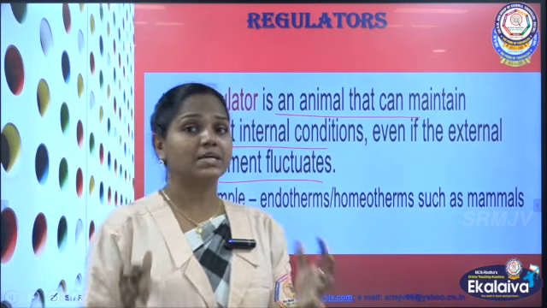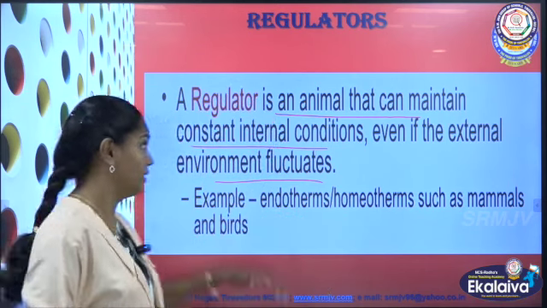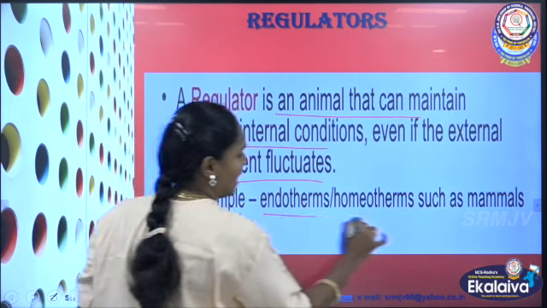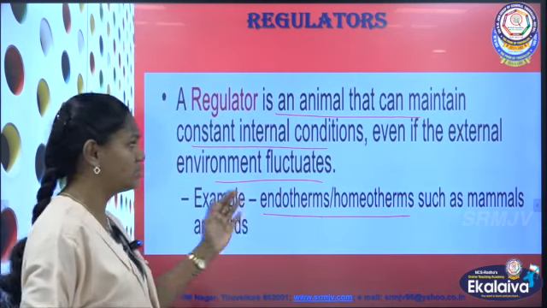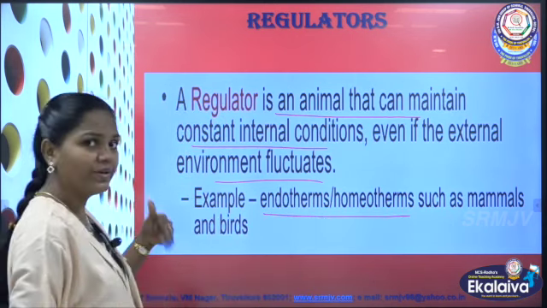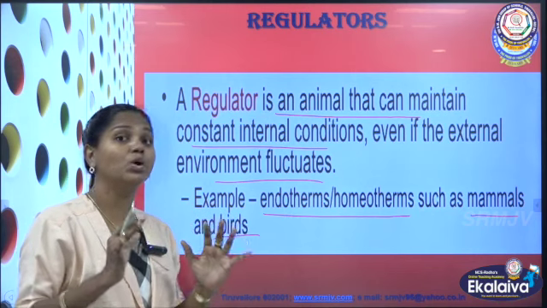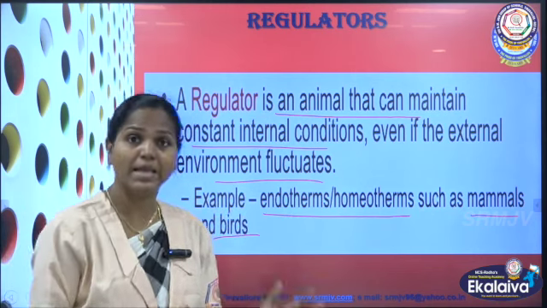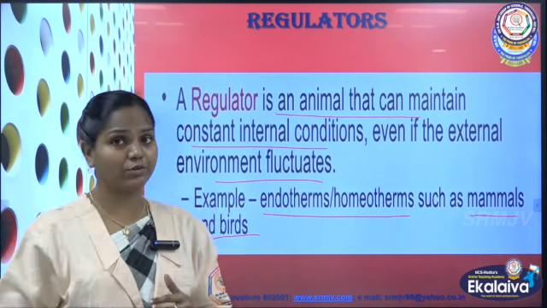This type of organism we call regulators. Examples for regulators are endotherms, or homeotherms, whose meaning I will tell you later. We are endotherms, such as mammals and birds; we are mammals only. So regulators maintain a steady internal environment in their body irrespective of the changes outside.